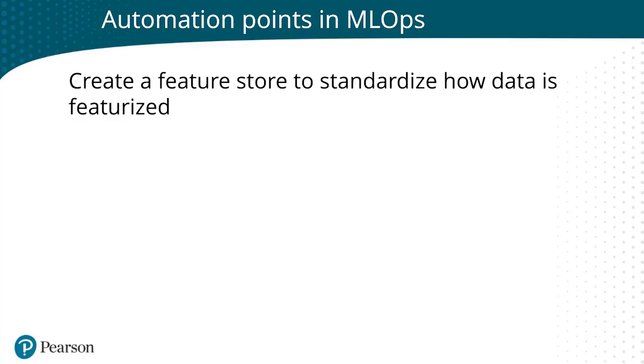So after you've gone through your feature engineering step, you and the team might have decided that you've settled upon a certain set of features for this iteration of the model release. But you want to change those features the next time you do your whole MLOps pipeline.